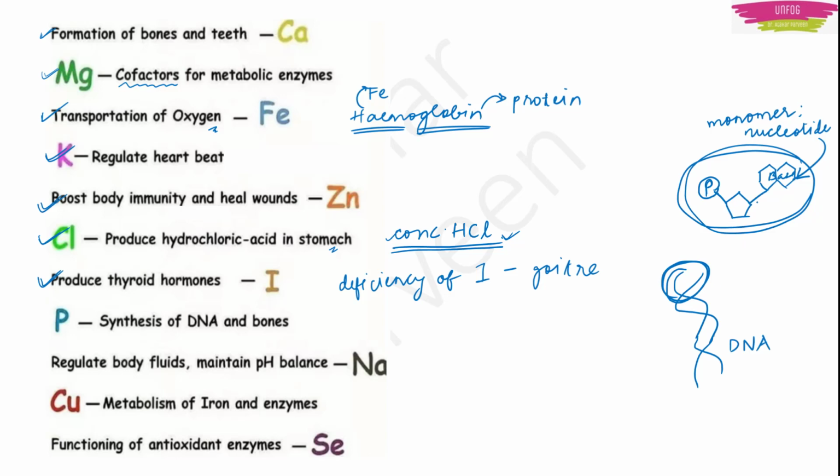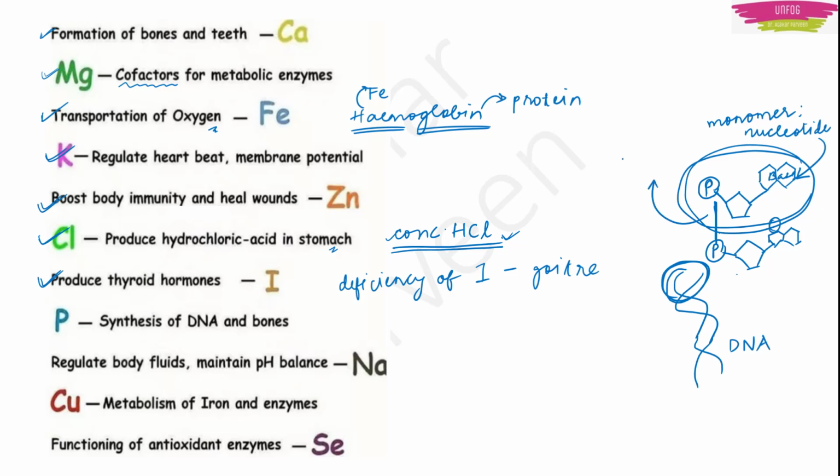How will they come together? This one nucleotide molecule is present, no? One more nucleotide molecule will be there. Let's take an example. Then we have a nitrogenous base like this, and then we have the phosphate group. Now this phosphate group and that phosphate group, they both will form a bond.